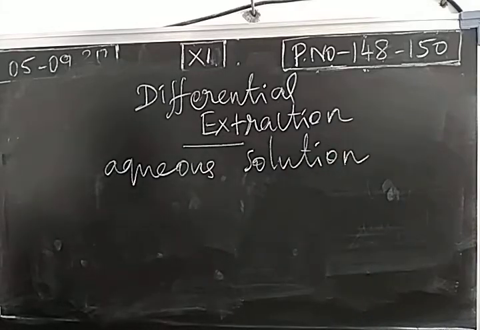We have an organic compound in this aqueous solution that should be separated, and for that we need a particular solvent. The organic compound is non-polar in nature. So with this aqueous solution, we have to add a non-polar solvent like carbon tetrachloride, chloroform, or ether. Any one organic non-polar solvent will be added.